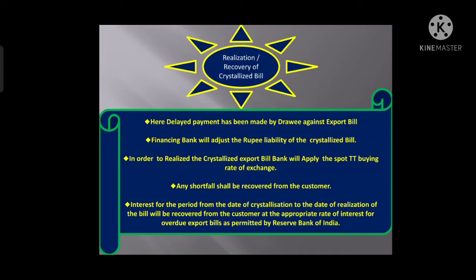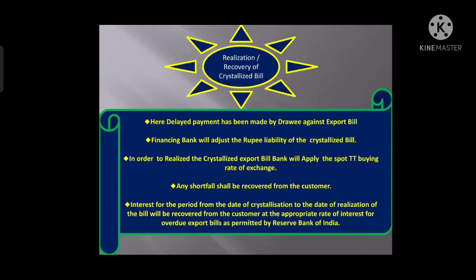So now the rupee liability is outstanding. Then the bank will realize that rupee liability. This rupee liability stands when the bill is crystallized. Right? Now there is no foreign currency liability when the bill is crystallized. That liability is already converted to the rupee liability. So whenever the payment is received against that bill, then only the rupee liability will be adjusted. Right?